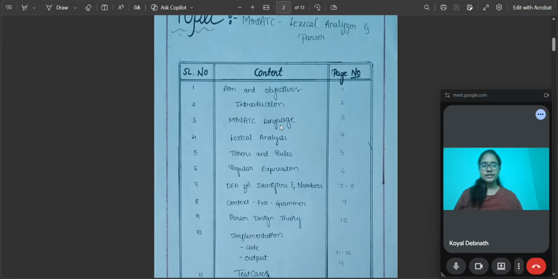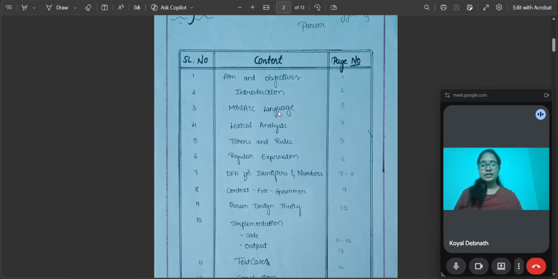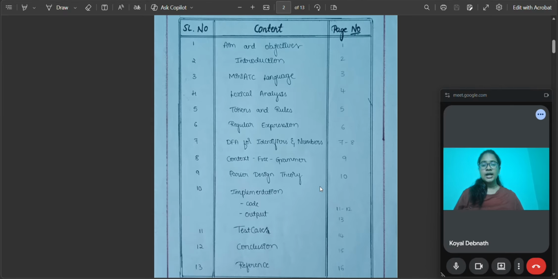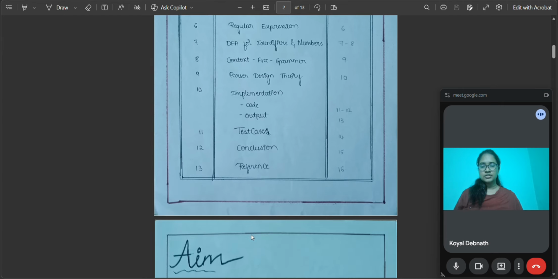So here are the contents we are going to cover in this presentation: aim and objectives, introduction, MiniATC language, what is lexical analysis and parser design, what are the tokens and rules, what are regular expressions, and also we are going to construct the DFA for identifiers and numbers. We are going to run the code based on the lexical analyzer and parser, and we will see the test cases and conclude with the conclusion.